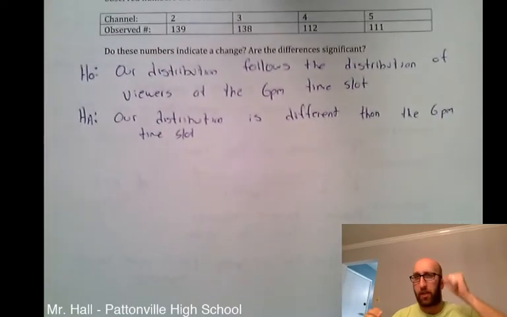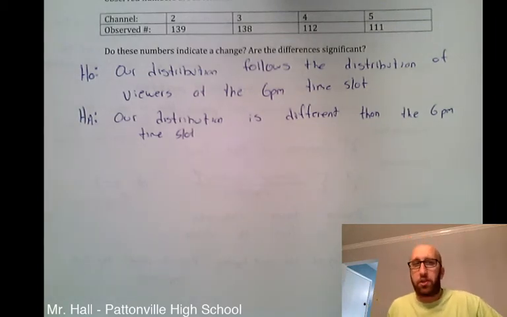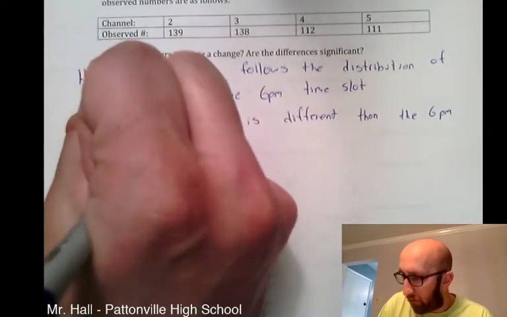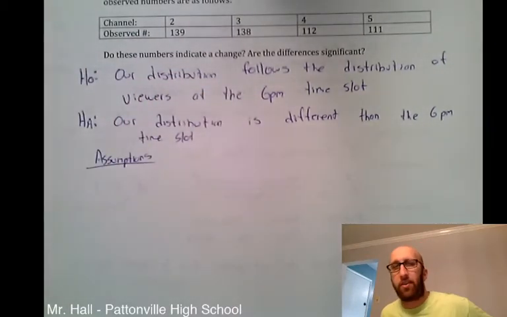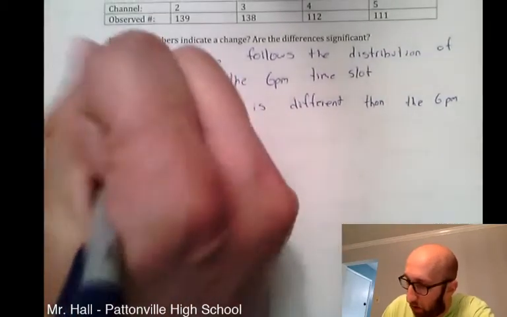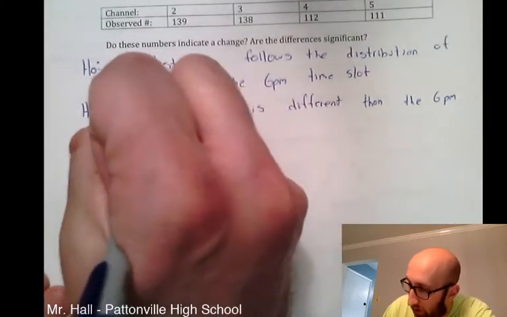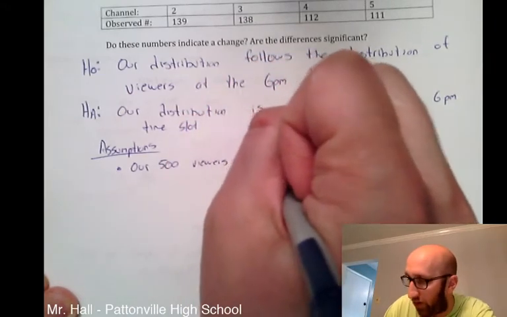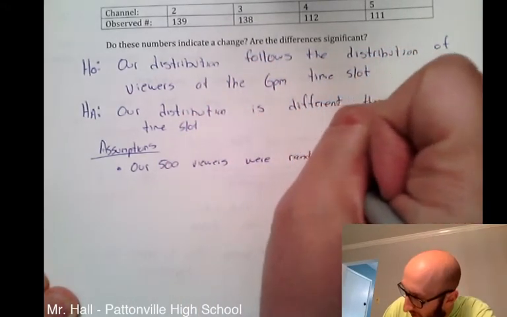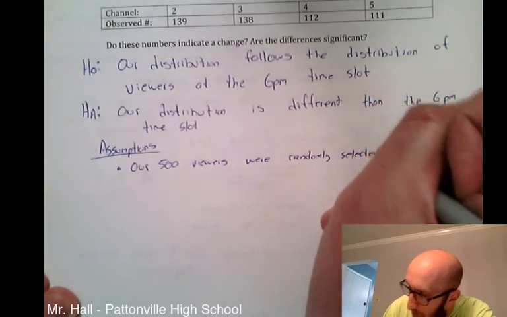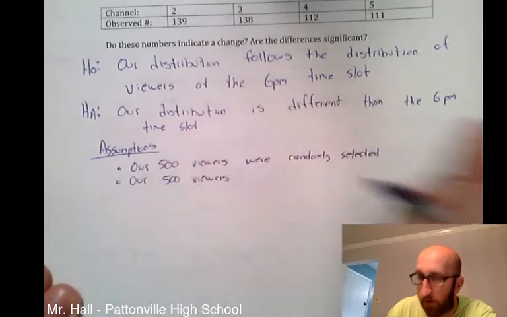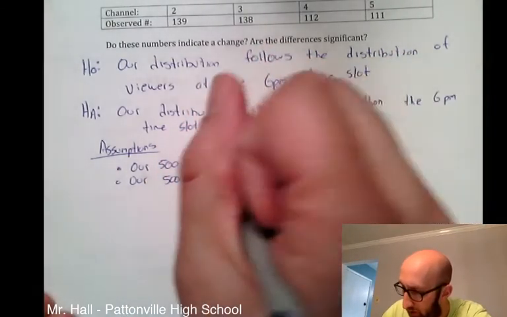In order to do this, before we could get a chi-square test statistic and have faith in those numbers, we need to make sure our assumptions all check out. Again, the first two are very routine with what we've been doing with all of our hypothesis tests. It's the third one that we really need to pay attention to. So randomization and 10%: our 500 viewers were randomly selected, and we hope our 500 viewers is less than 10% of all the possible viewers of these television stations.